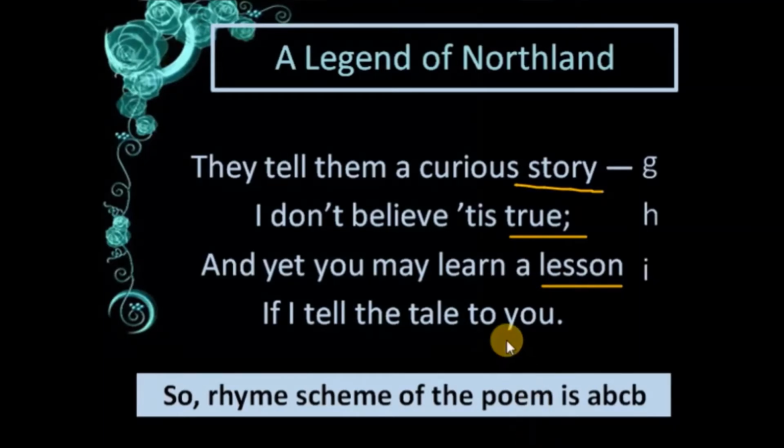And then you, true. See, they are rhyming together. You, true, the oo sound is ending. So we can give the rhyme scheme as H. So the pattern of the rhymes is the same. The pattern is A, B, C, B, D, E, F, E, G, H, I, H. It is continuing. The pattern is the same. So we can give the rhyme scheme of the poem as A, B, C, B.